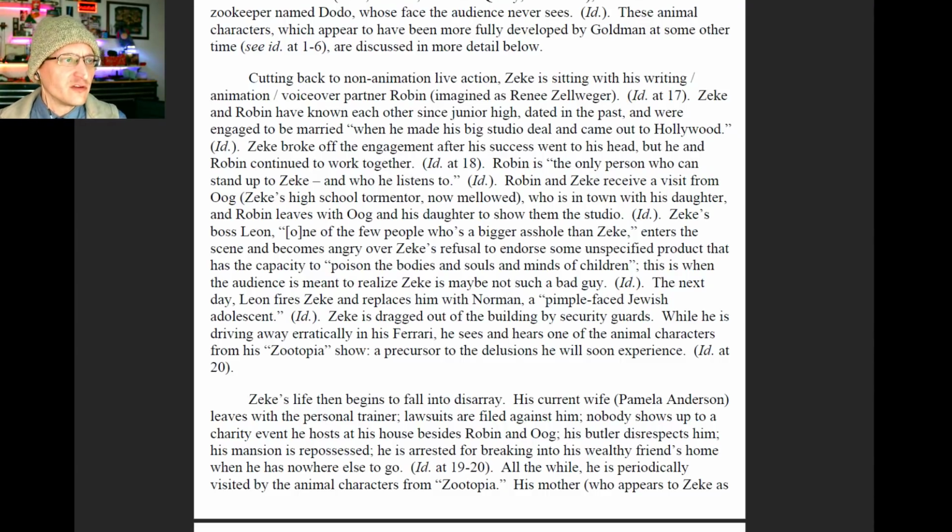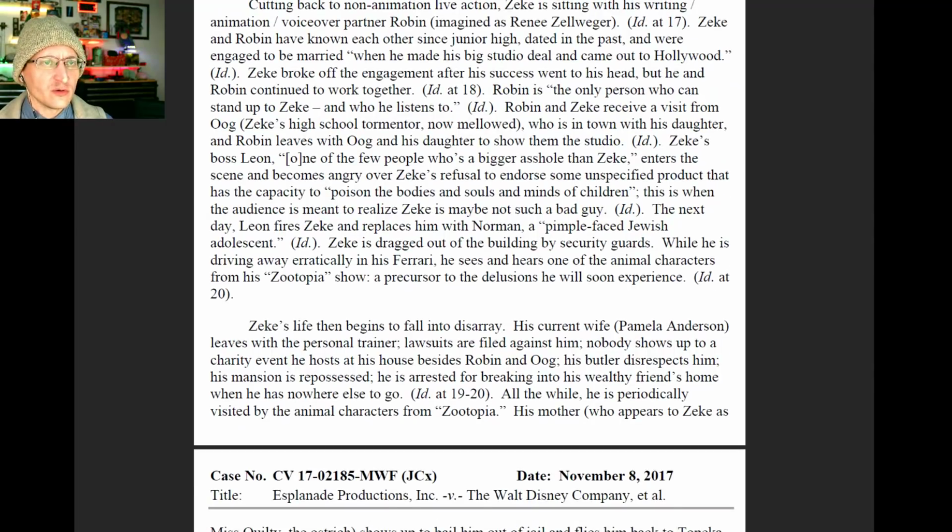Robin and Zeke receive a visit from Oog, Zeke's high school tormentor, who is in town with his daughter, and Robin leaves with Oog and his daughter to show them the studio. Zeke's boss, Leon, who is one of the few people who's a bigger asshole than Zeke, enters the scene and becomes angry over Zeke's refusal to endorse some unspecified product that has the capacity to poison the bodies and souls and minds of children.